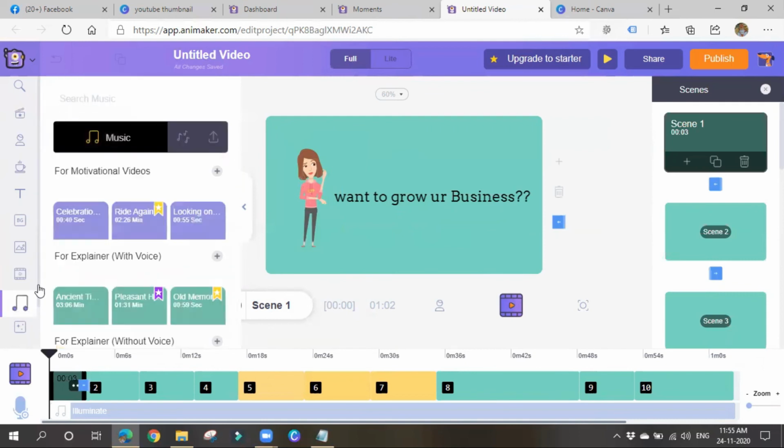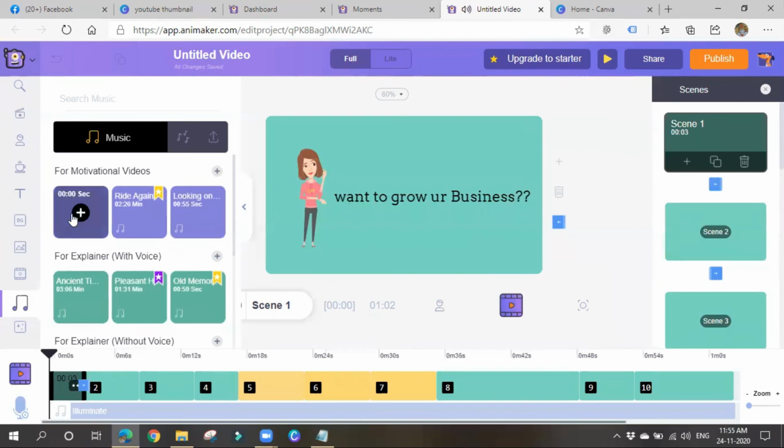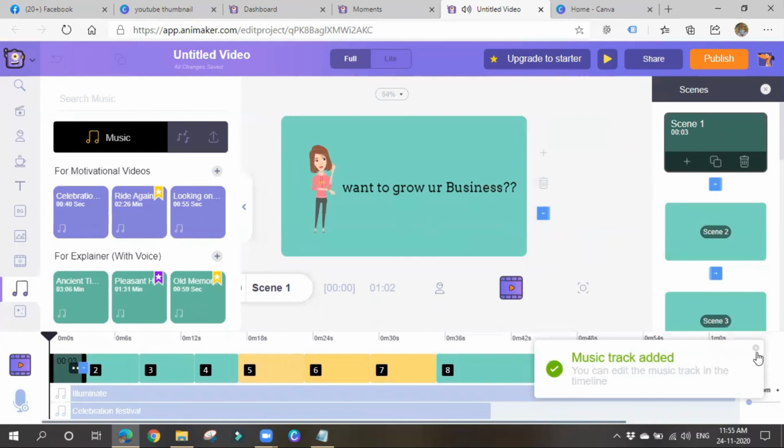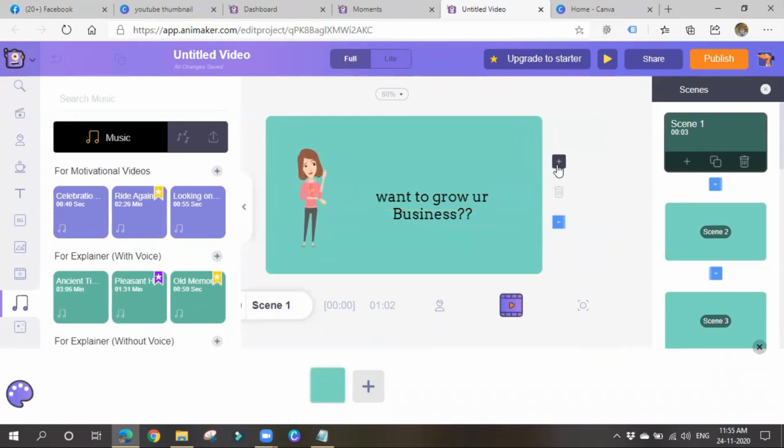So music, if you want to give any background music, you can add. I'm hearing a music here when I hover over this thing. I don't know whether you are able to hear or not. Okay, I'll add some music also. Music track added. Nice. So let me add one more slide. If you click here, you can add a slide or add a scene, or else you can click here also. So this is what.